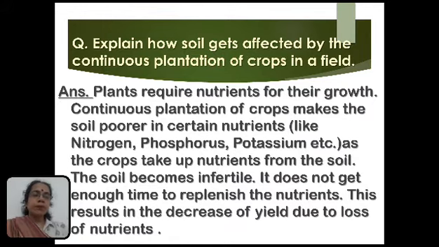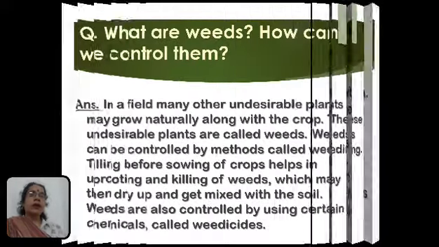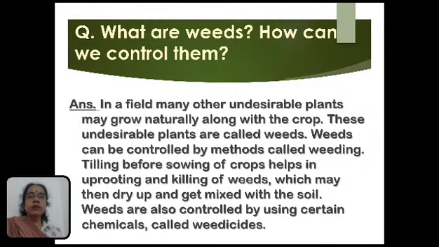Okay, children? The next question is, what are weeds? How can we control them? In a field, many other undesirable plants may grow naturally along with the crop. These undesirable plants are known as weeds. Weeds can be controlled by methods called weeding.